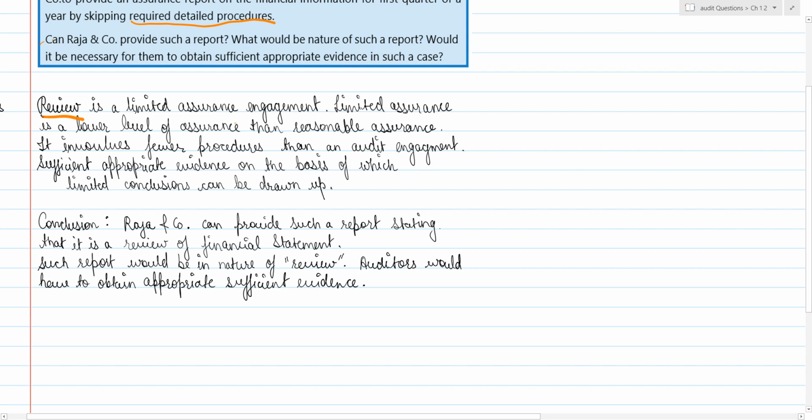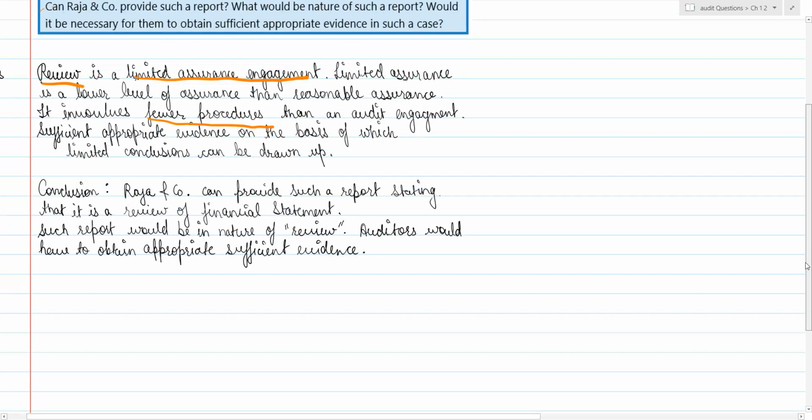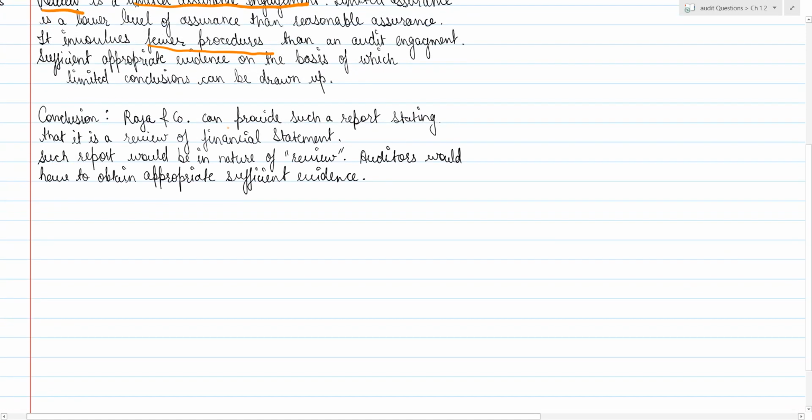Review is a limited assurance engagement because it requires fewer procedures than audit. That's why it gives limited assurance. Audit gives reasonable assurance, but review gives limited assurance because it involves fewer procedures. So we can see in the conclusion that Raja and Company can provide such a report stating that it is a review of financial statements. So they can state that it is a review of financial statements.